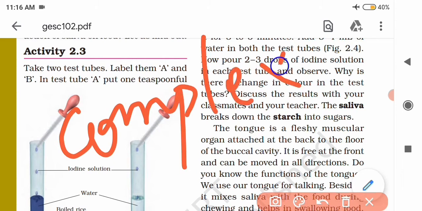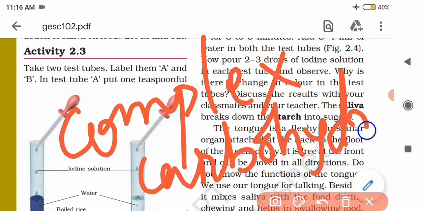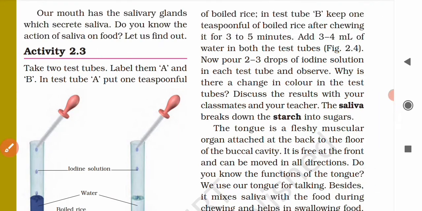Complex carbohydrate. Saliva is a digestive juice which helps to digest the starch, or say complex carbohydrate, present in the food partially.